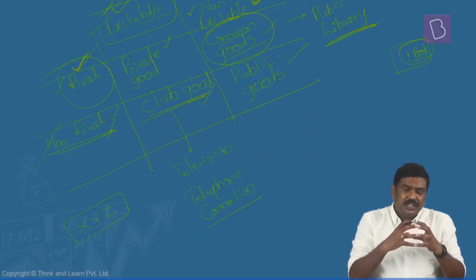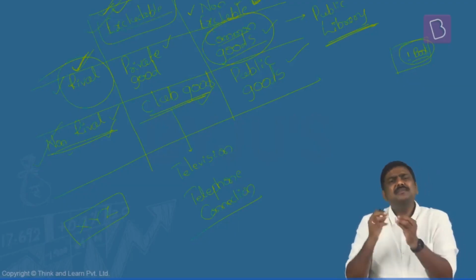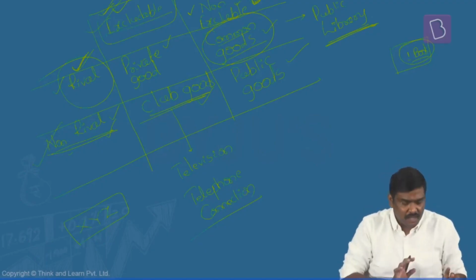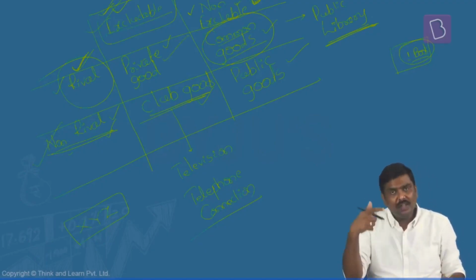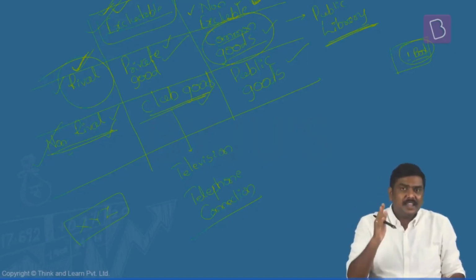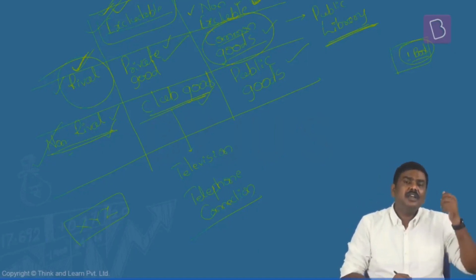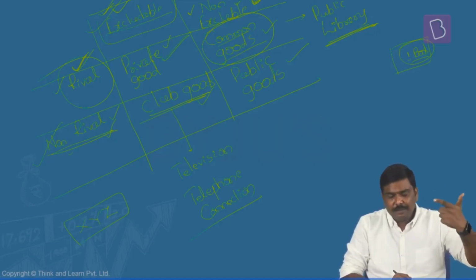So these are the four sets of goods. Please remember them. Sometimes UPSC might ask questions here and there. So one set of goods is public goods, which are non-rival, non-excludable. Second set is private goods, which are rival as well as excludable.